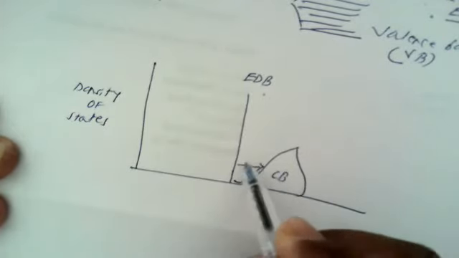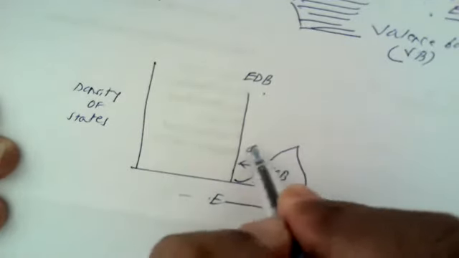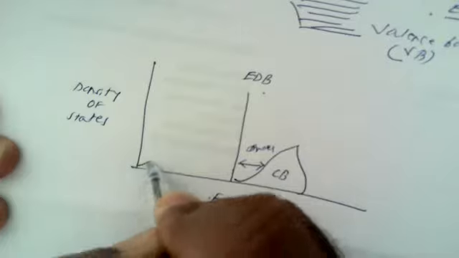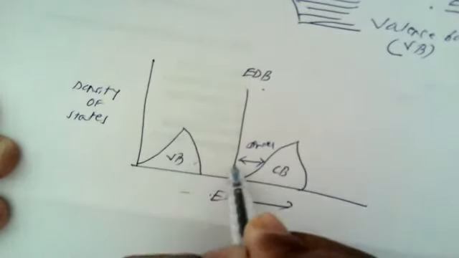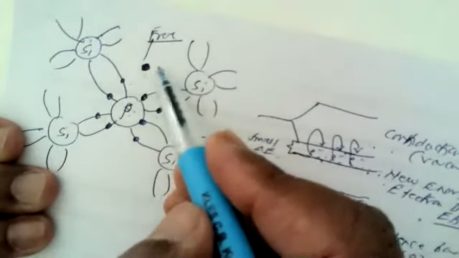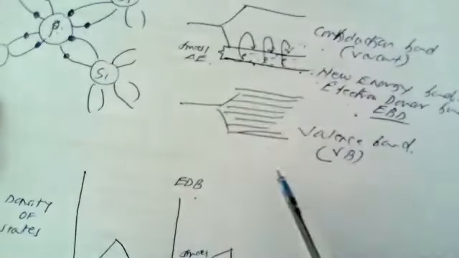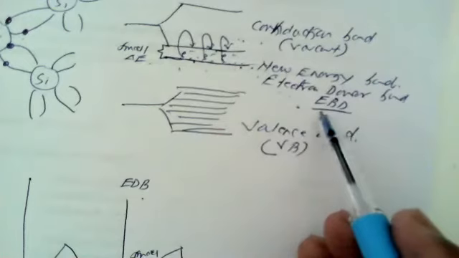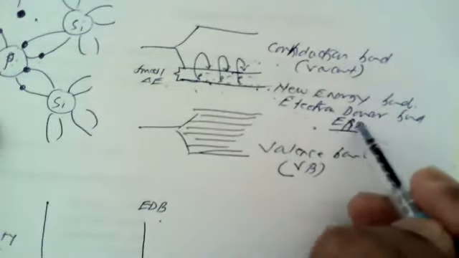So this energy gap is very small, and the gap between the valence band and the electron donor band is also small. Whatever free electrons are present inside the crystal structure can form a new band of energy that is known as the electron donor band. This is known as EDB.